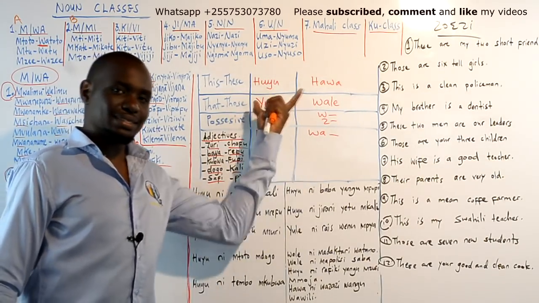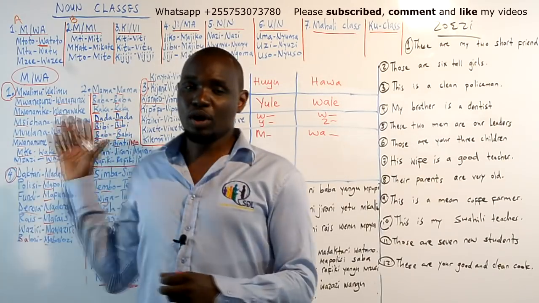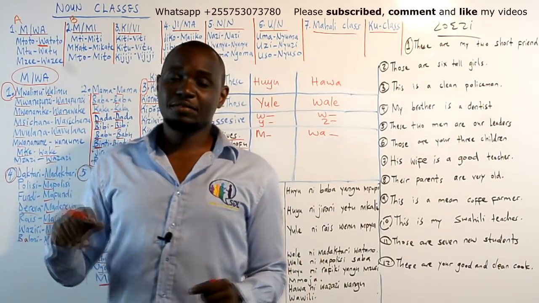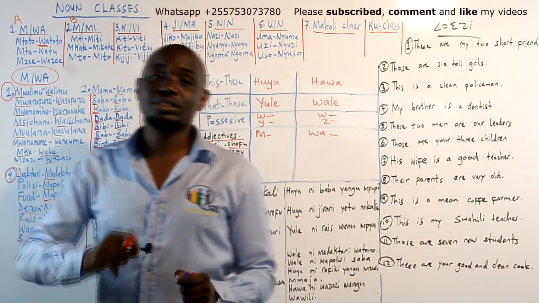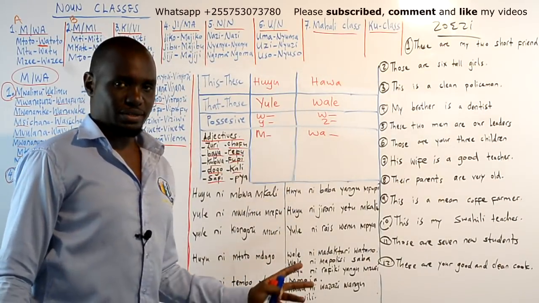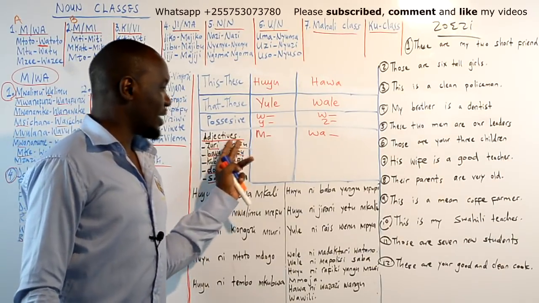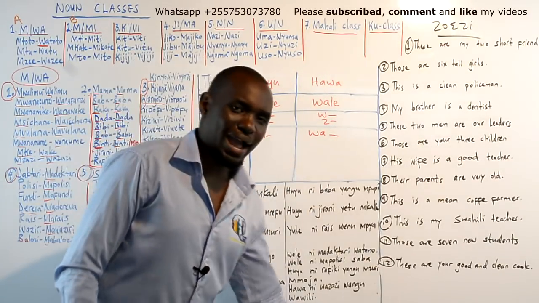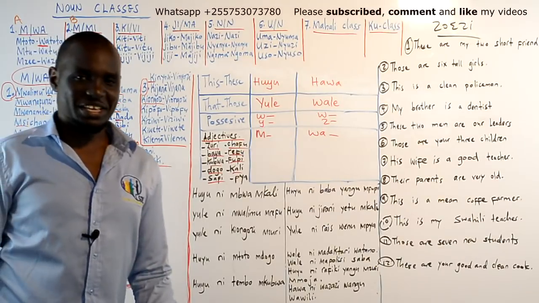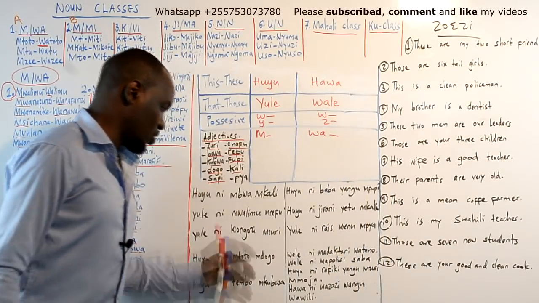For noun class, this is noun class agreement. Every word in the noun class, all adjectives in the noun class should agree with these ones. See? If it is an adjective, it should agree with m and wa for many. You see that? Okay. So now you know.